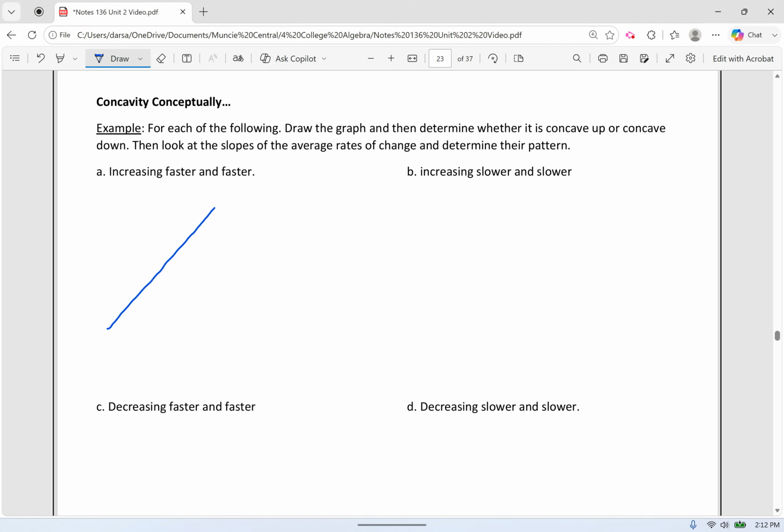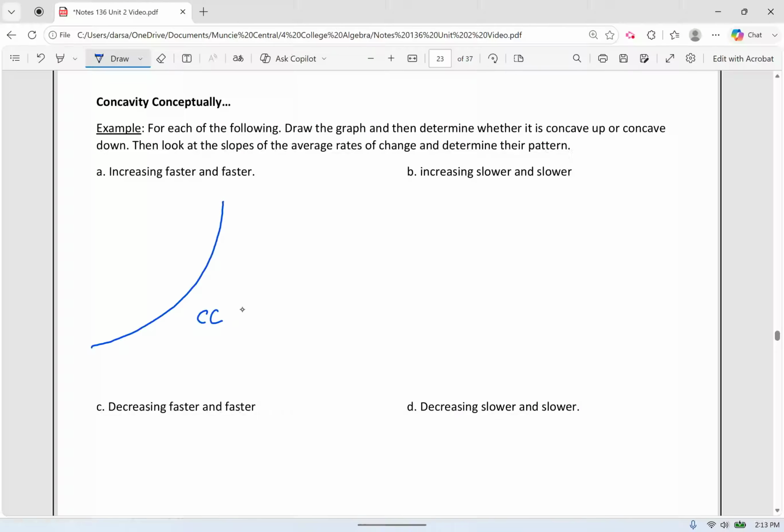So think about making money. You're making money slow at first, and then we're making more and more, and it's faster and faster, and your money is growing faster and faster. What does that look like to you? Well, to me, it looks like this. It's growing, but it's growing faster and faster as we go over time. So if something is increasing faster and faster, is that concave up or concave down?